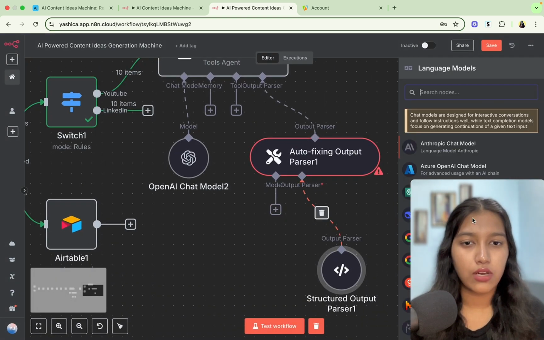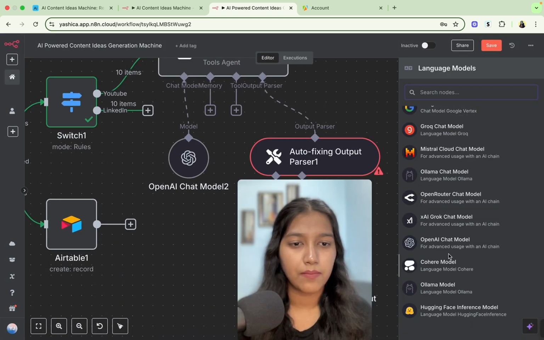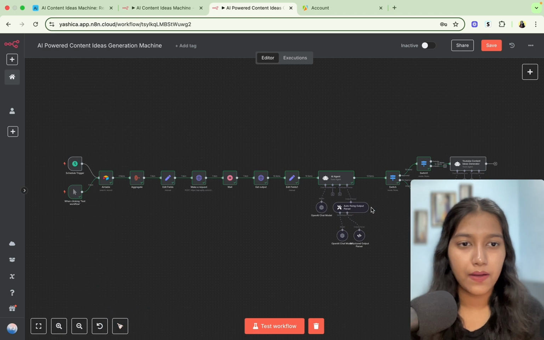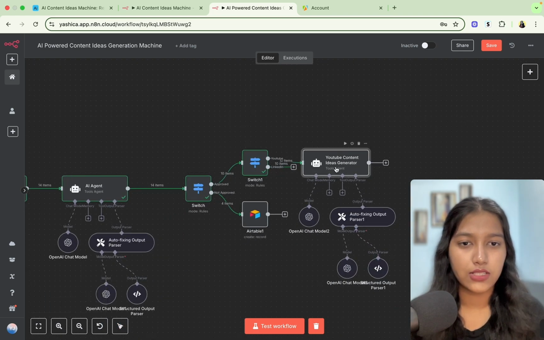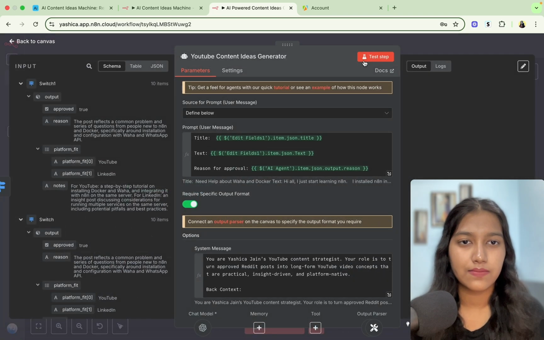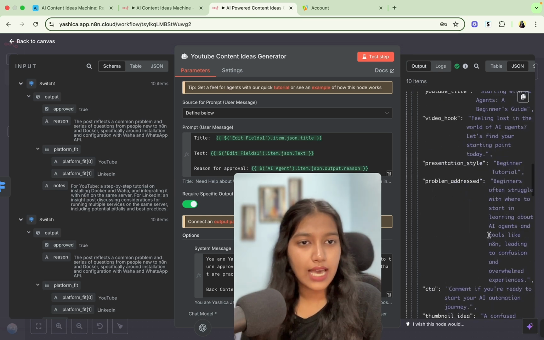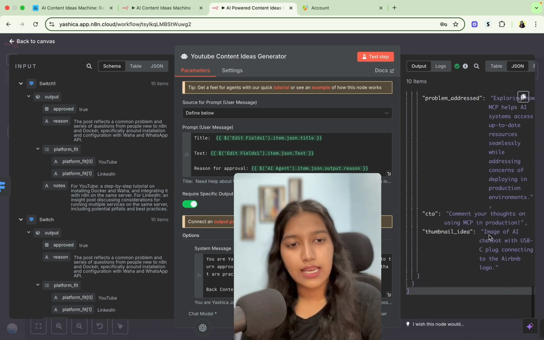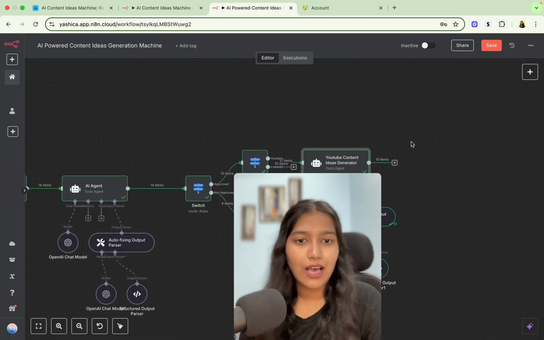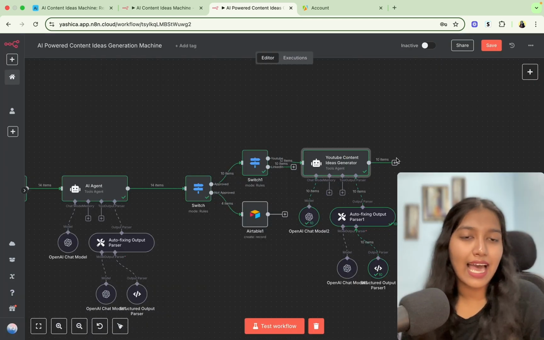Okay, and for the model, it's going to be OpenAI. And let's click on tidy up. And yeah, this looks good. Let's click on test. Okay, so we have got the output and we have the YouTube titles and all of that for all the 10 approved posts. And now you know the next step. It's just adding it to Airtable.